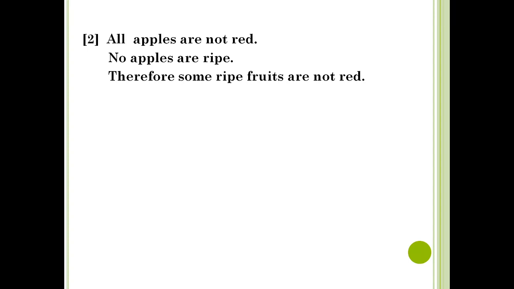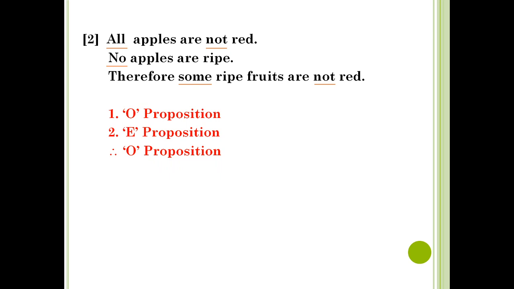First we have to check what type of propositions each premise and conclusion is. The first premise has the words all not, therefore it is O proposition. The second premise has the word no, so it is E proposition. And the third, that is the conclusion, has the words some not, so it is O proposition. Now, when the first premise is O, it is particular negative. The second premise is E proposition, means it is universal negative. So both the premises are negative propositions.